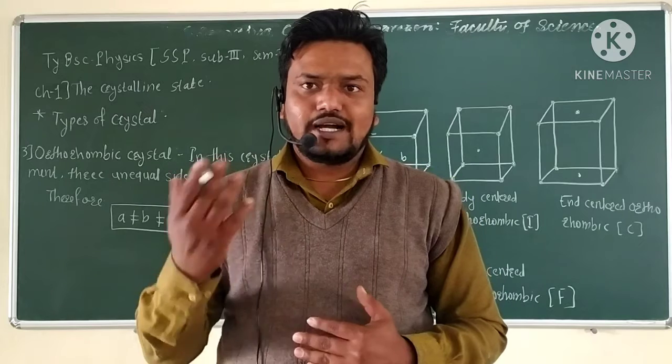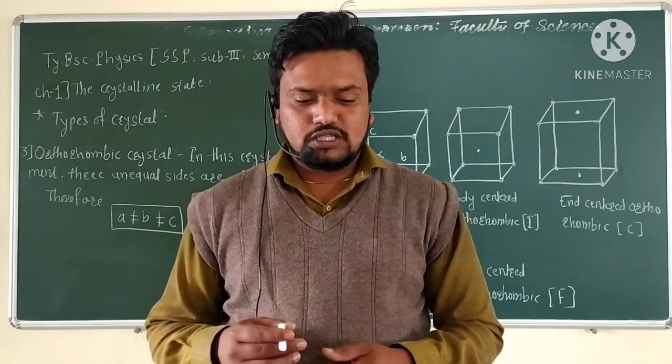This is the idea about the orthorhombic structure.